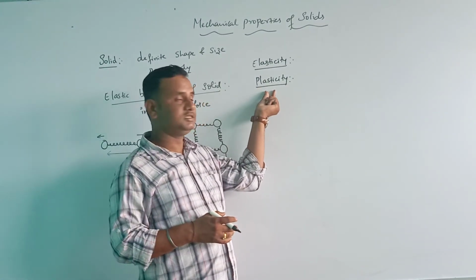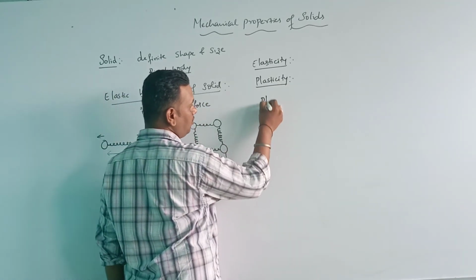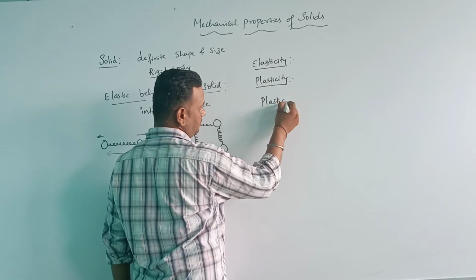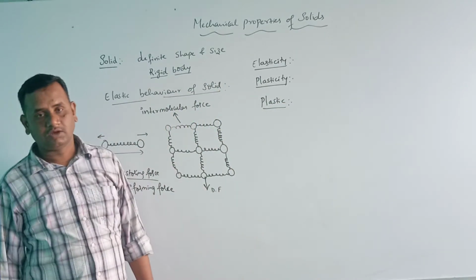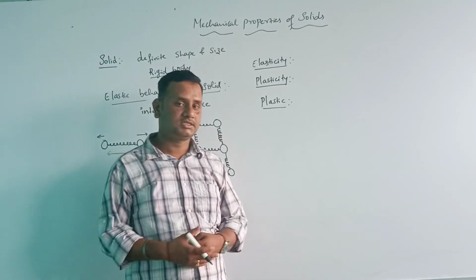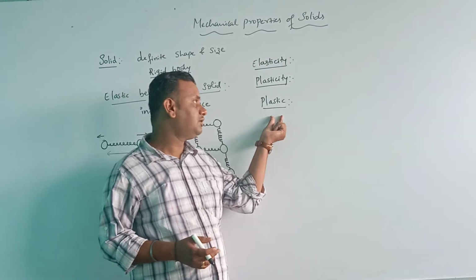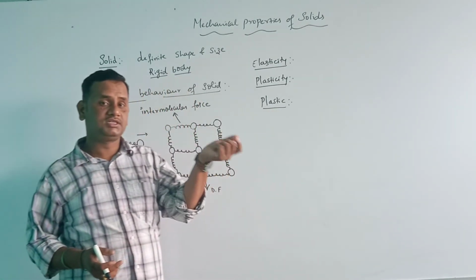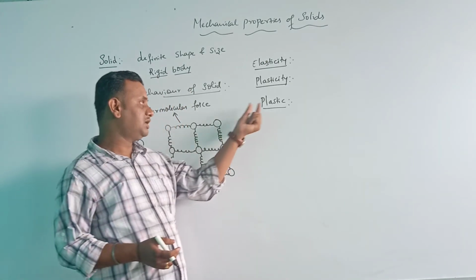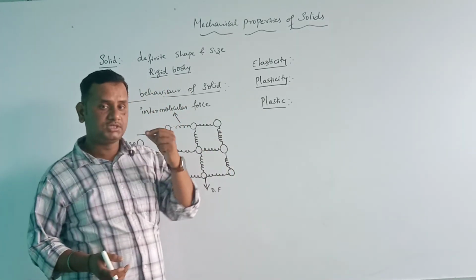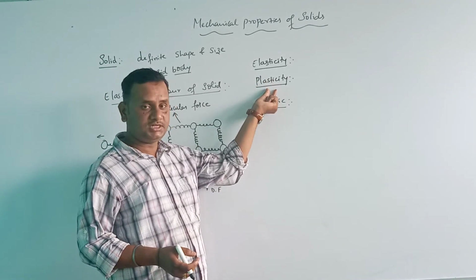Such property is called plasticity, and such bodies are called plastic bodies. Commonly we can see plastic materials: can they regain their original shape and size? No, they cannot. Such bodies are called plastic bodies, and the property which they show is called plasticity.